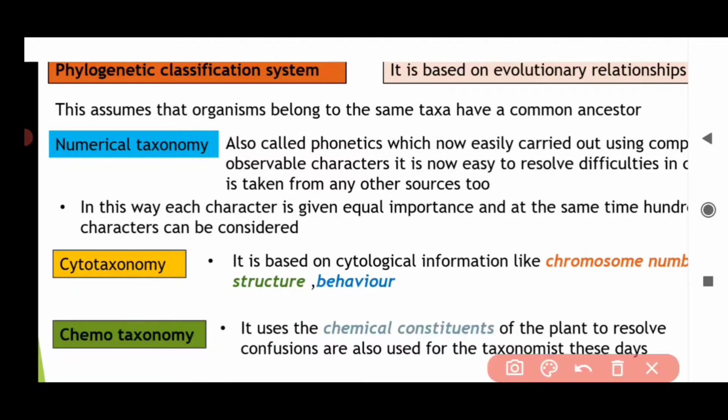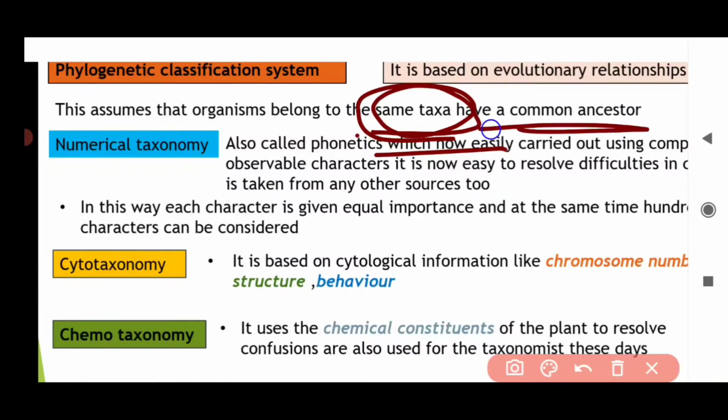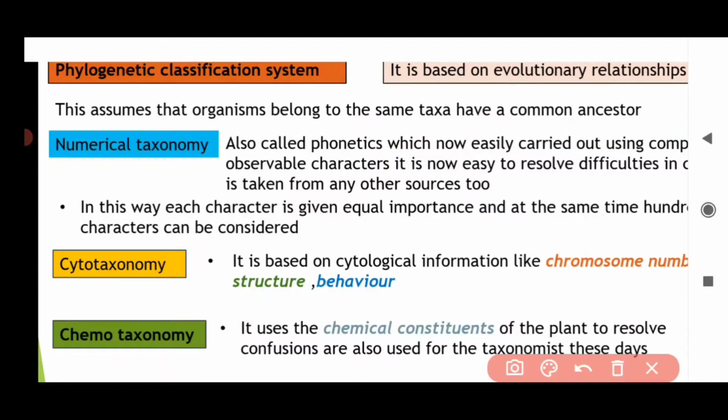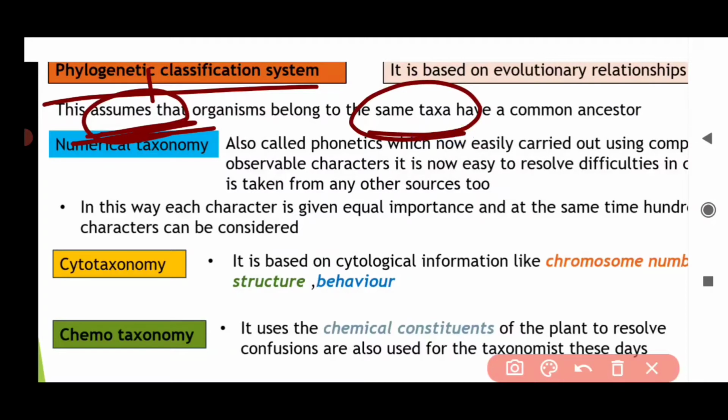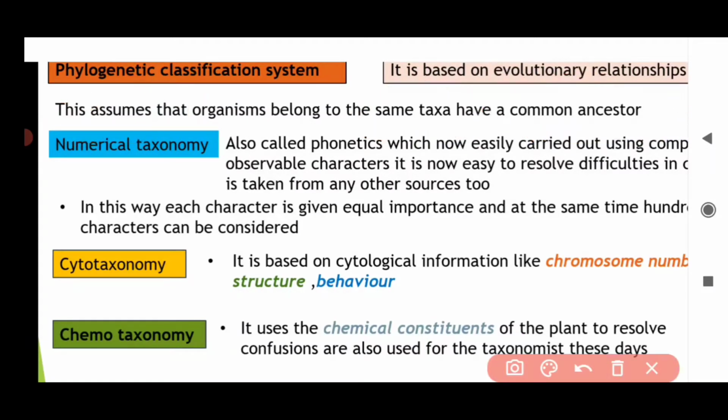It means that the organisms that are in the same taxa have a common ancestor. So this phylogenetic classification system assumes that the organisms that belong to the same taxa have a common ancestor. So it was based on evolutionary relationships.